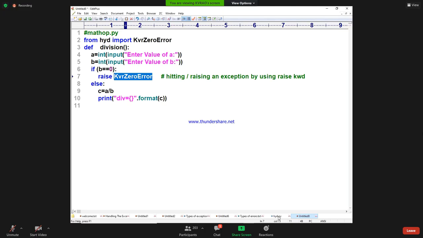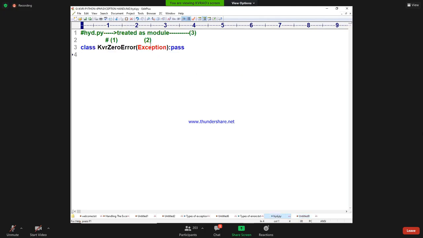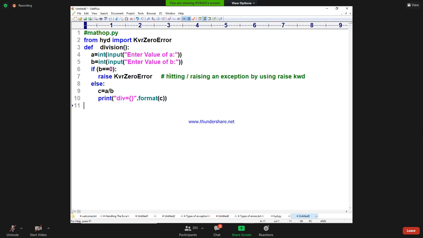The earlier program is called the development of the exception. Yes, I developed it. In this phase, what did I do? I'm hitting the exception. I am raising the exception which was already developed, which I am importing. Save this code. MathOP is a class name, treated as a module name.